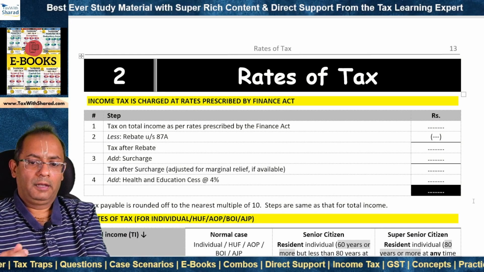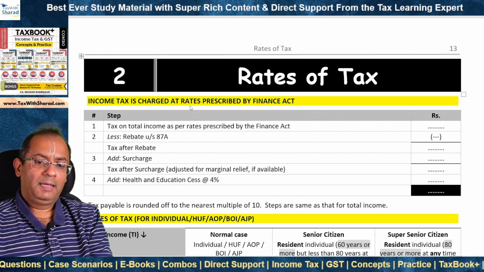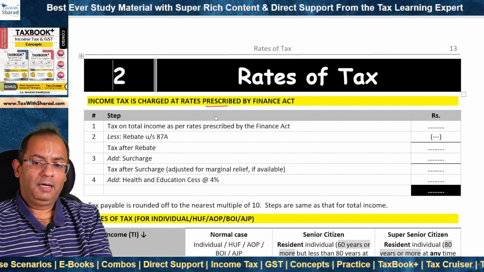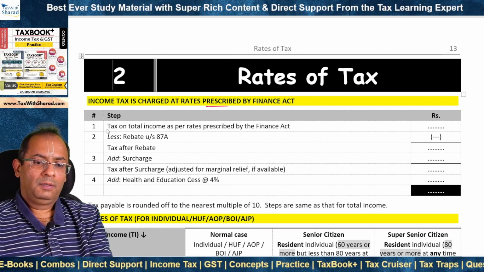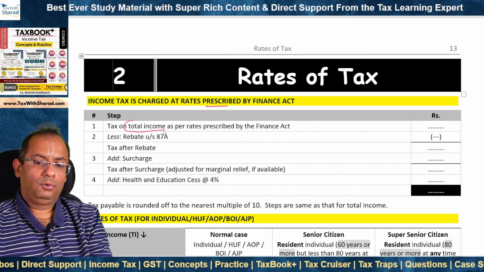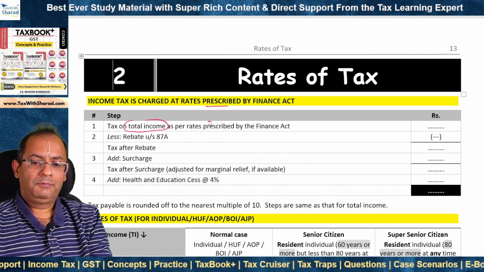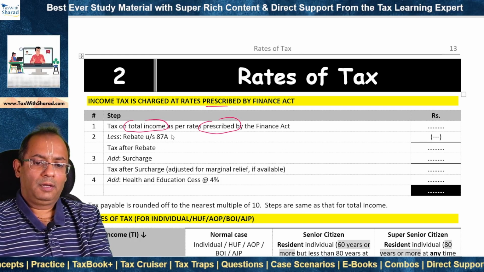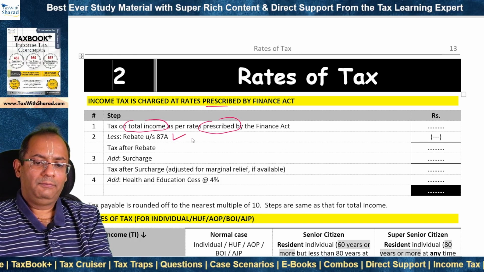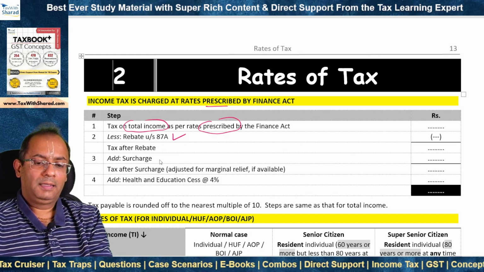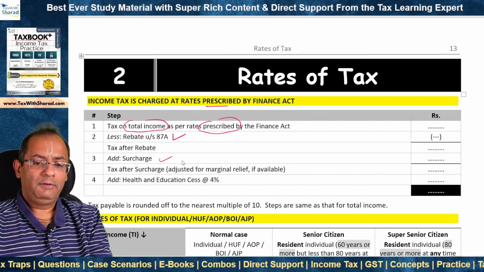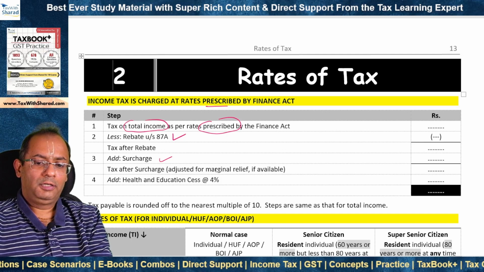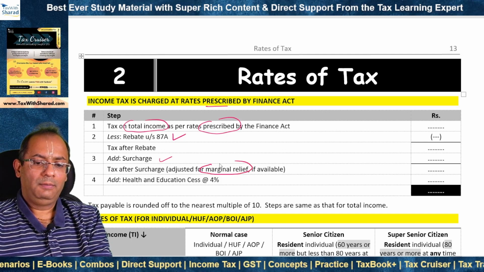We will now look at the rates of tax. Income tax is charged at the rates prescribed by the Finance Act. And what are the steps? First, we compute the tax on the total income as per rates which are prescribed by the relevant Finance Act. Then we allow the rebate under section 87A if it is available, or add surcharge if it is applicable, adjusted for marginal relief if available.